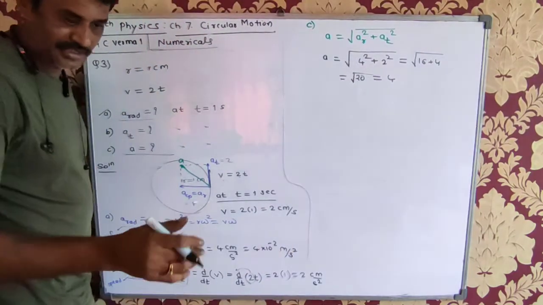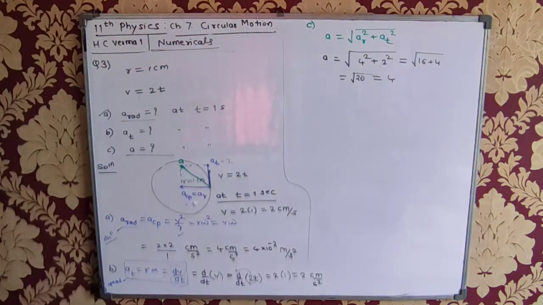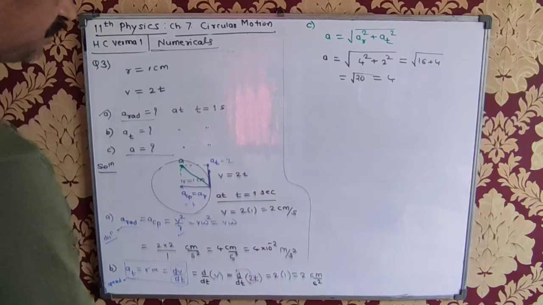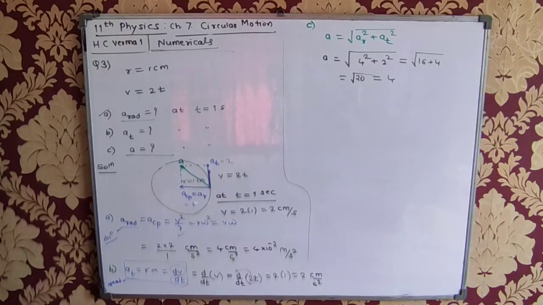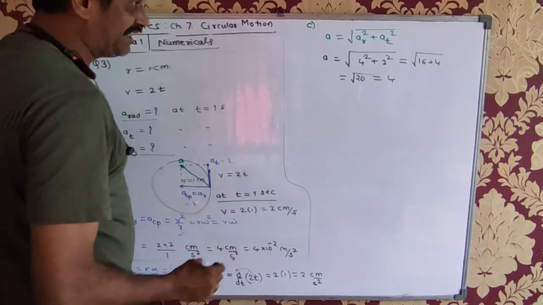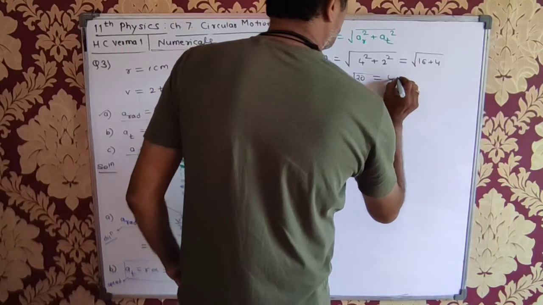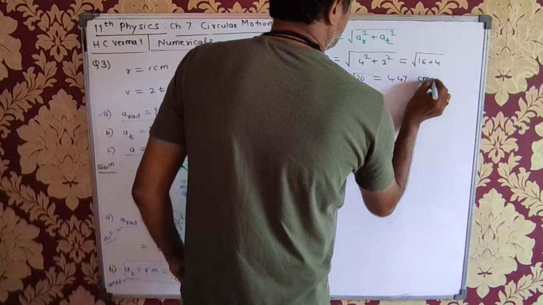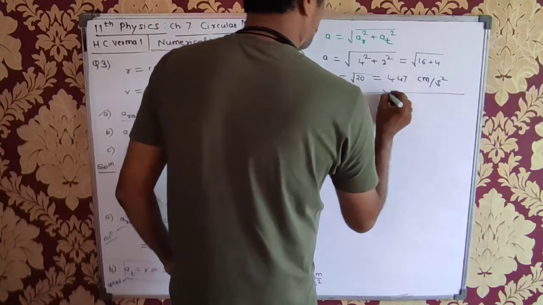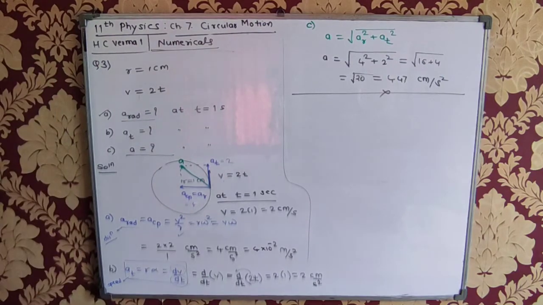Calculator. Root 20 centimeter per second square is 4.47 centimeter per second square, and that is the answer. Please check whether this is clear to you.